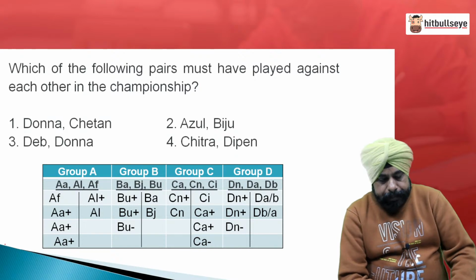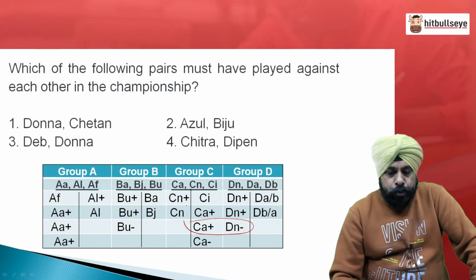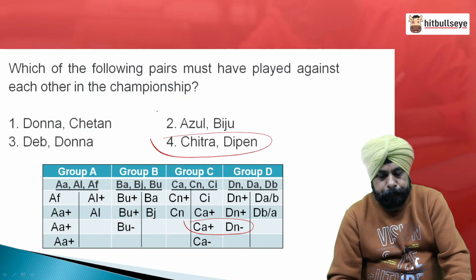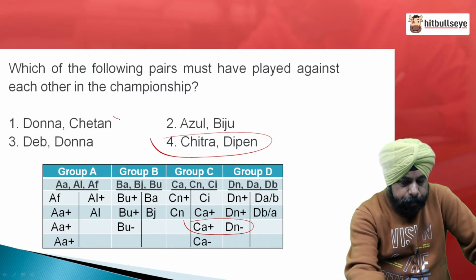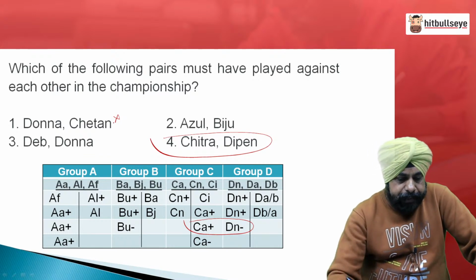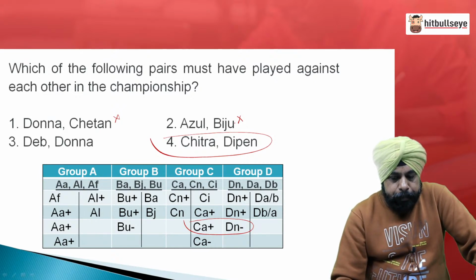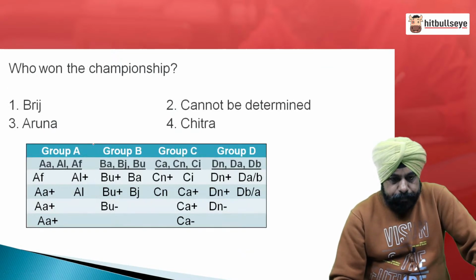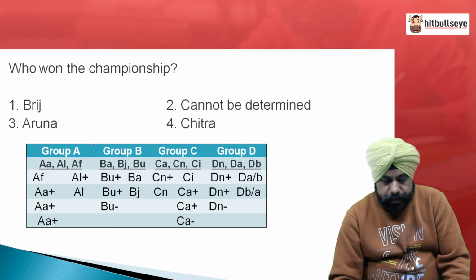One by one you need to check that, and then you can see here, as I told you, that in the semi-final stage they will play. So, Chitra and Deepan will play with each other in the semi-final. So, they must have played. DN and DA lost in group stage, so can't play with any other group. AL lost in the group stage, can't play with any other group. DA and DB both lost at the group stage, can't play with any other group member. Then this one, we already said, that Aruna won the championship. So, answer is third option.